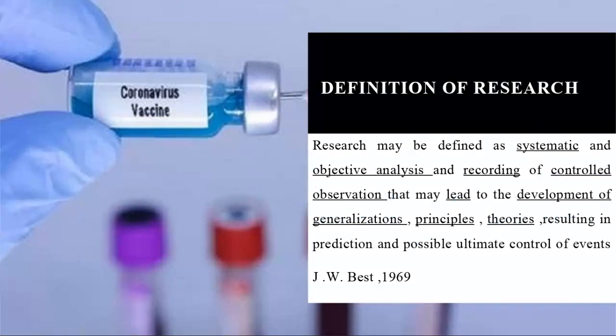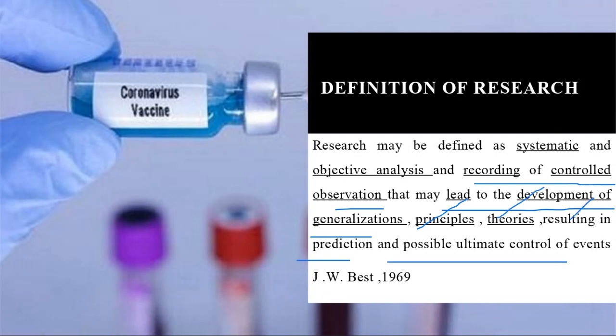So this is the definition of research. It is systematic, objective analysis, recording of controlled observation that may lead to the development of generalizations or principles or theories, resulting in predictions and possible ultimate control of the events.